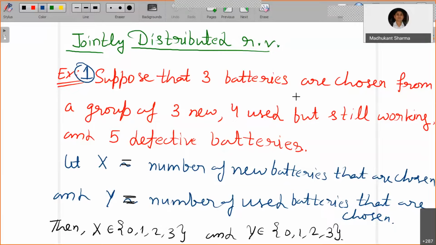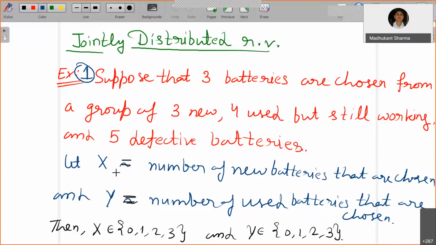Suppose that 3 batteries are chosen from a group of 3 new, 4 used but still working, and 5 defective batteries. So 3 batteries are chosen from this group.